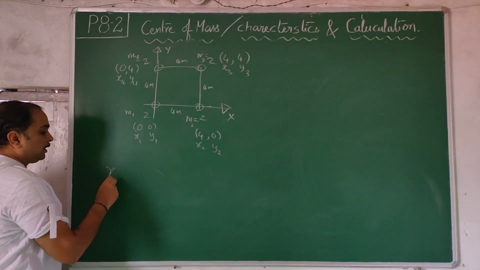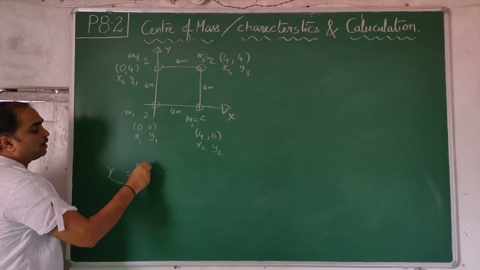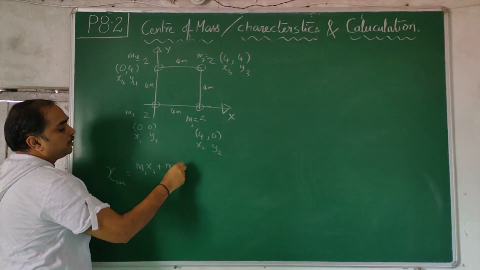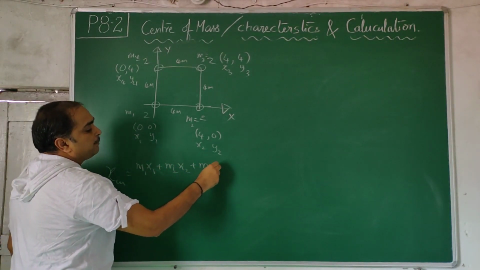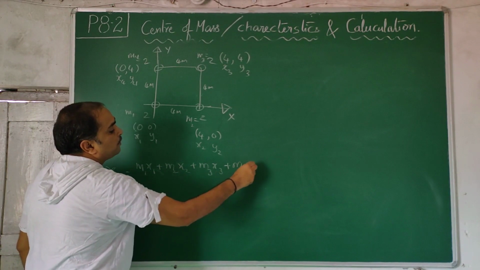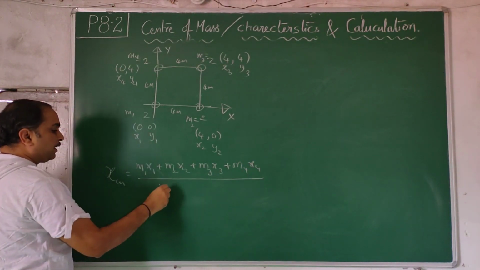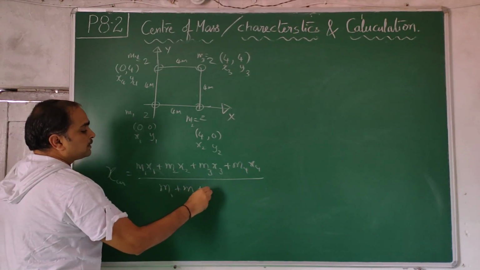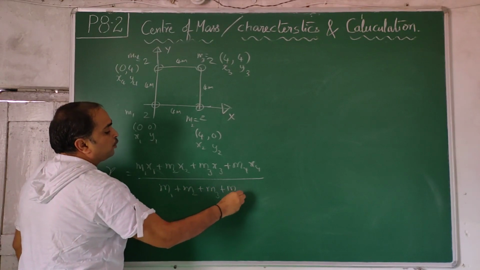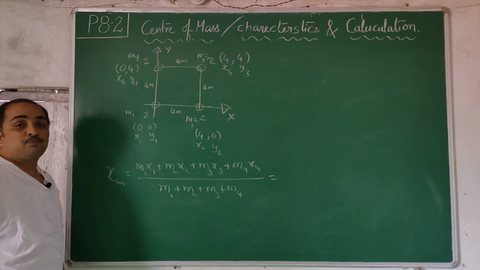Anyhow, xcm is equal to m1 x1 plus m2 x2 plus m3 x3 plus m4 x4 by m1 plus m2 plus m3 plus m4. Now like that.